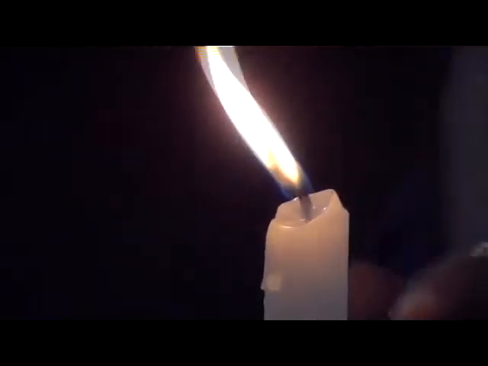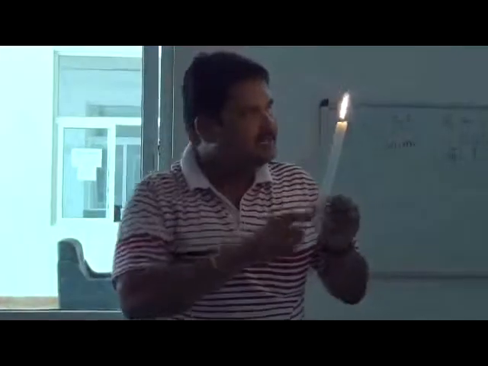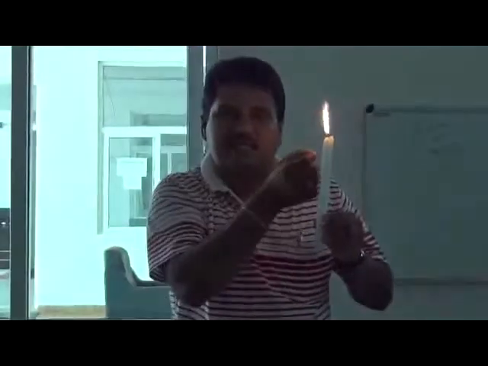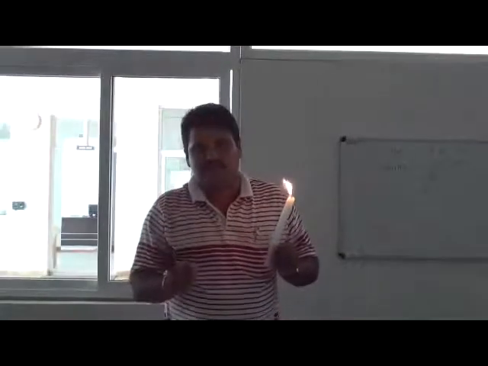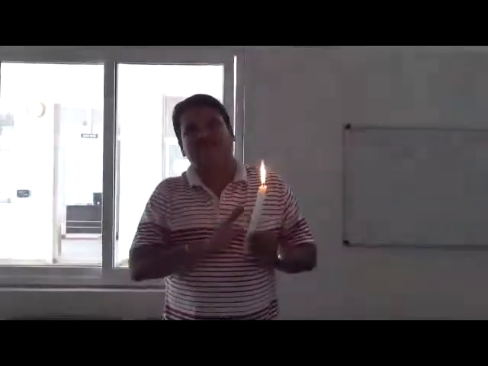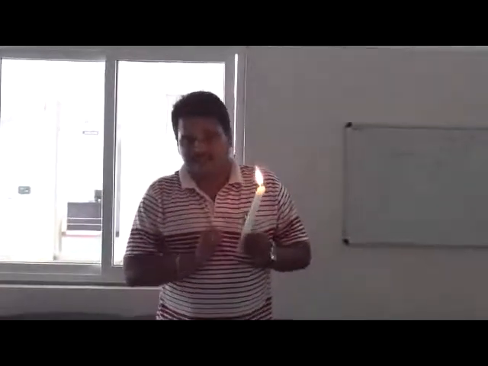The flame of a burning matchstick is very similar to that of a candle, and the 4 zones can be seen in it. If you burn a matchstick or if you light a candle, both remain the same. Now you know that in the candle the wax is here, and because of the capillary action taking place inside this candle, the wick is moving from the top to the bottom. Whether you burn a candle or a matchstick, these zones are available. These are the different types of zones which are there when you burn a candle or a matchstick.